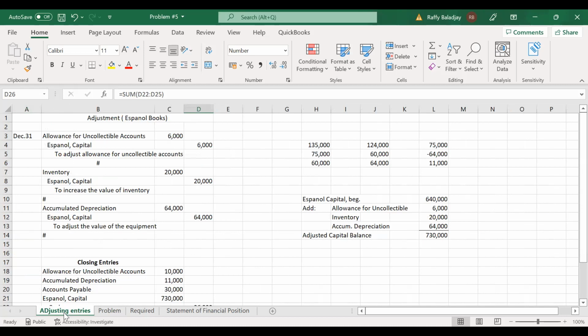So to compute, why is it we've come up with the amount 64,000? Now, this is your computation. 135 less 75,000, you will get 60,000. That's the current value of your equipment net of the depreciation.